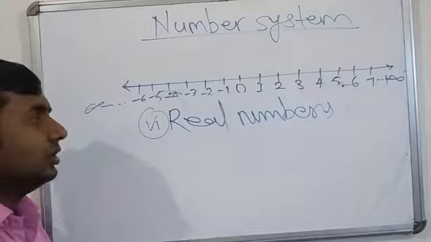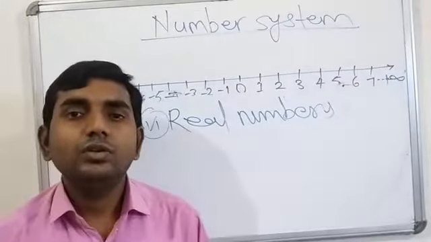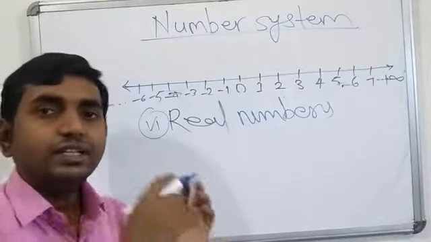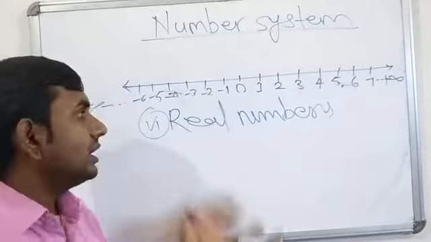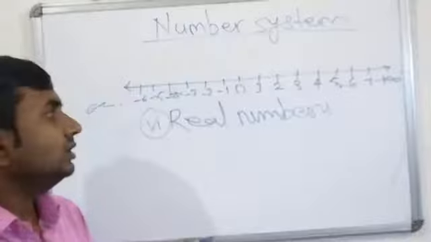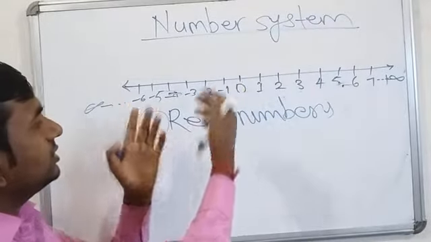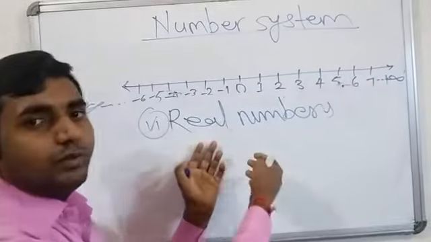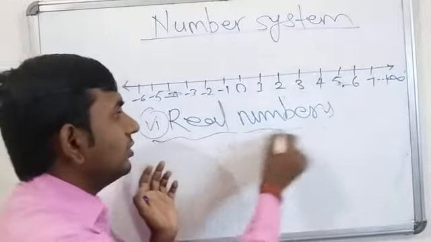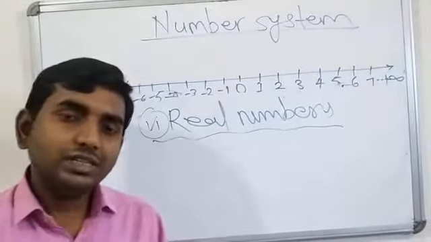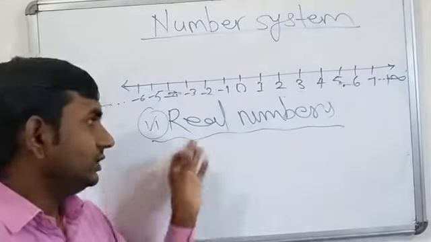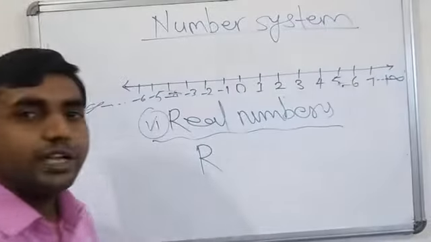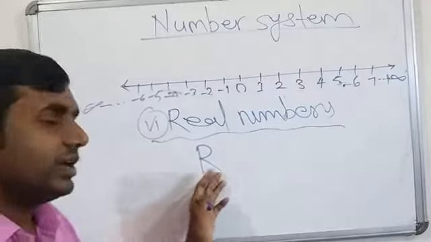If you want to know what real numbers are, then all rational numbers and all irrational numbers collectively are called real numbers. It means we collected numbers from the number line in the form of rational and irrational numbers, collectively called real numbers. Real numbers are indicated by capital R.